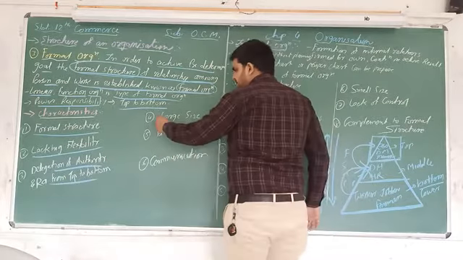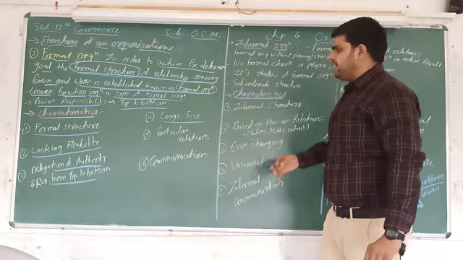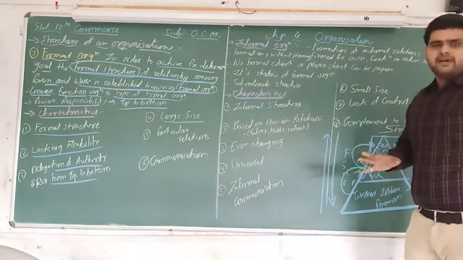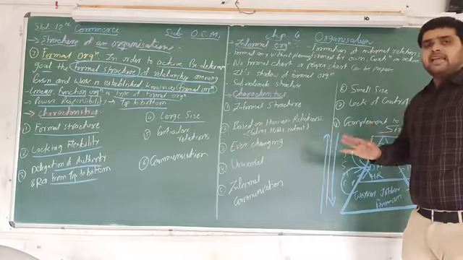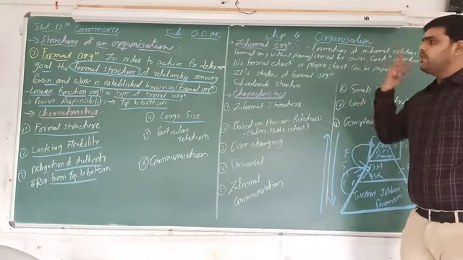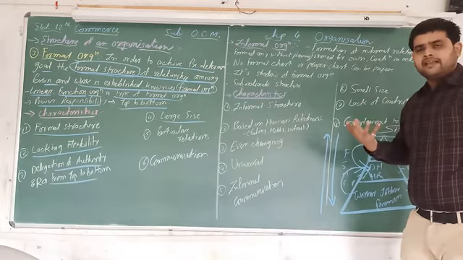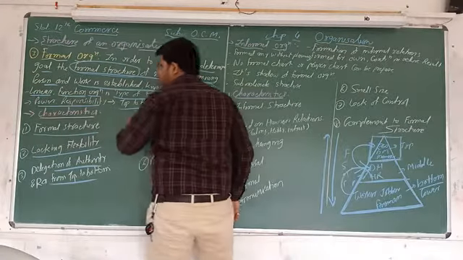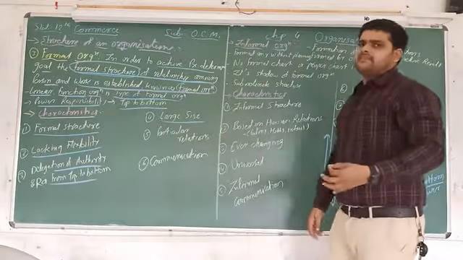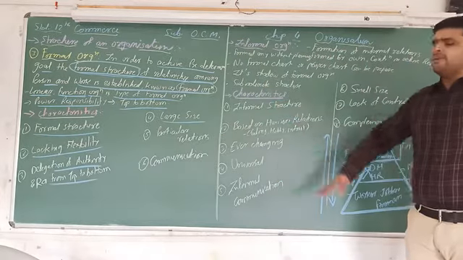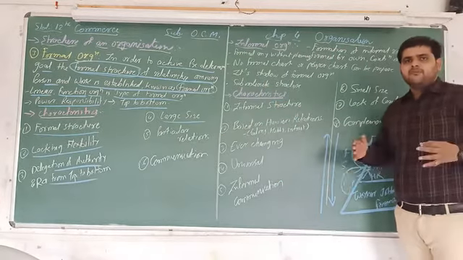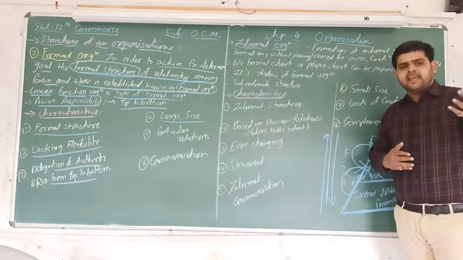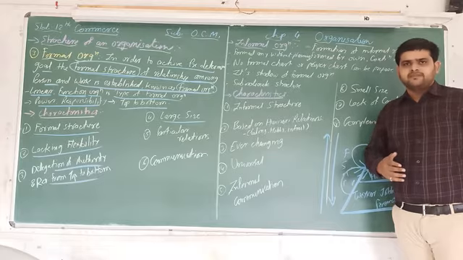Number 4, it is important when a large scale of organization is there, then it is required and helpful to organize the particular area. As we discussed, linear as well as functional organization is helpful when there is a large scale of business, when the business size is large, as per the scope, the area, and the manpower.